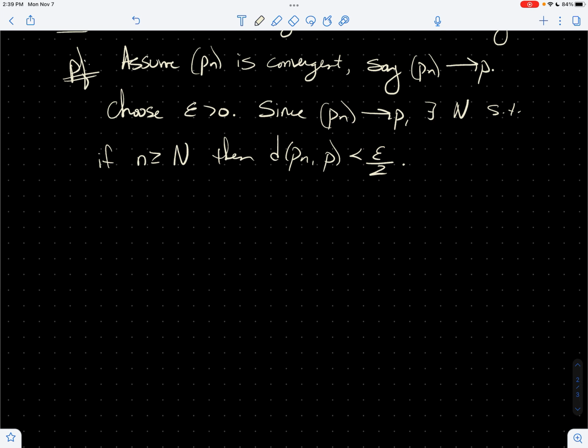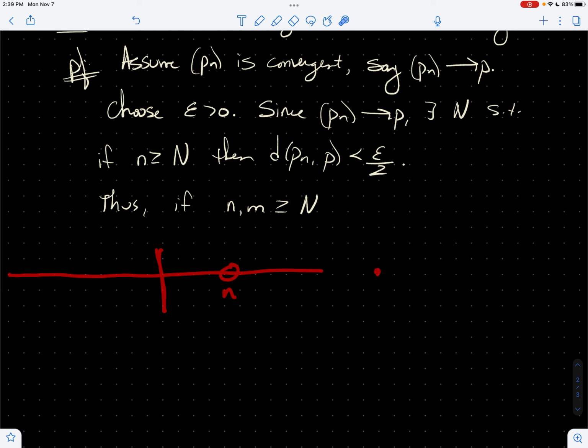So next, let's say if n and m are two indices past the cutoff point, m is just another arbitrary index past the cutoff point. Think of the dots on this row as the sequence. Here's your cutoff point. Maybe the first one you pick is n, and then pick another one out here and call it m. Doesn't matter if the order is reversed, m can come first. They're just two points past the cutoff point.